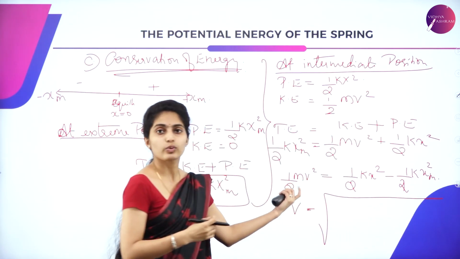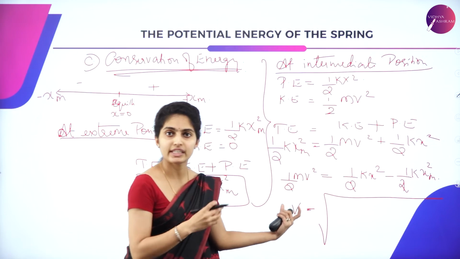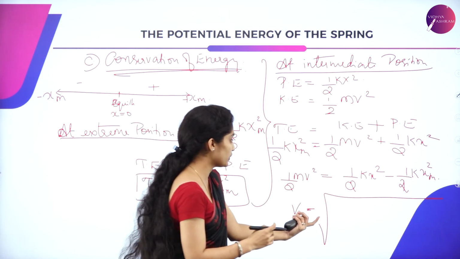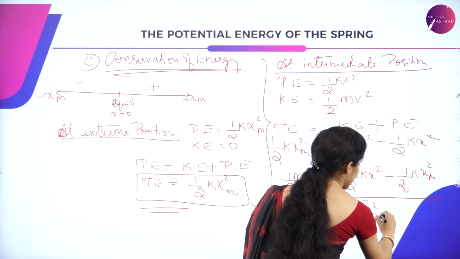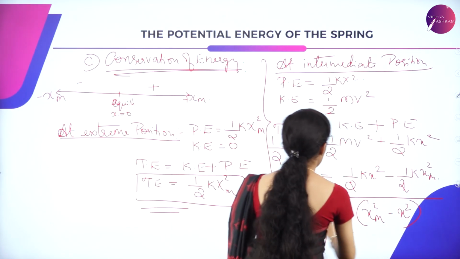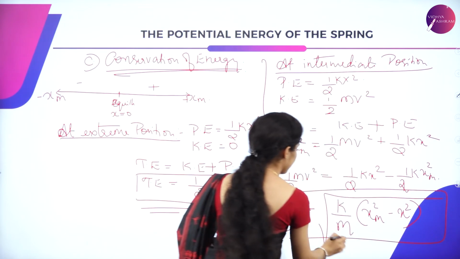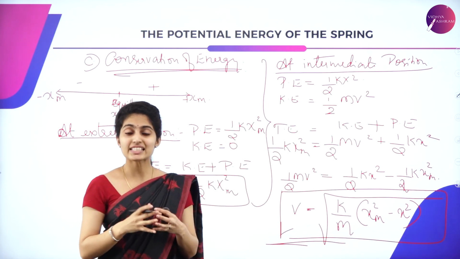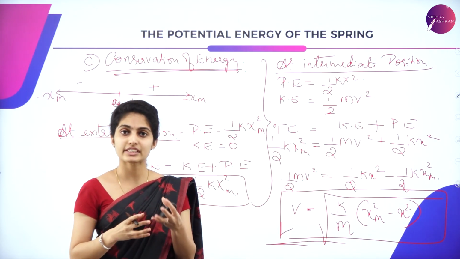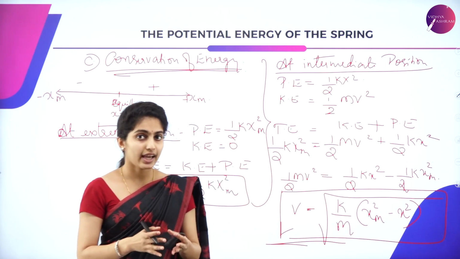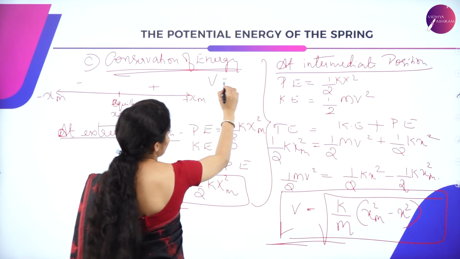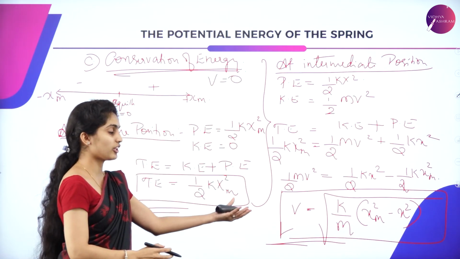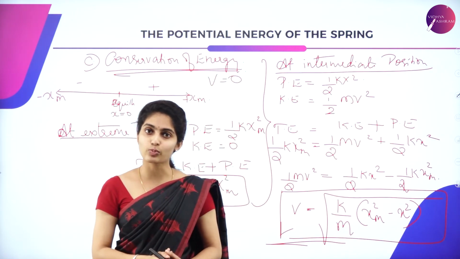Only v we need, that is the velocity. v is equal to root of k by m into x square m minus x square. So this is the value of v, that is the velocity at intermediate position, how it is responding.